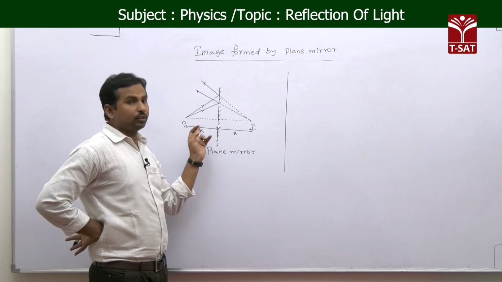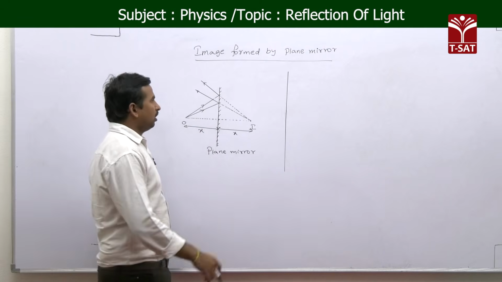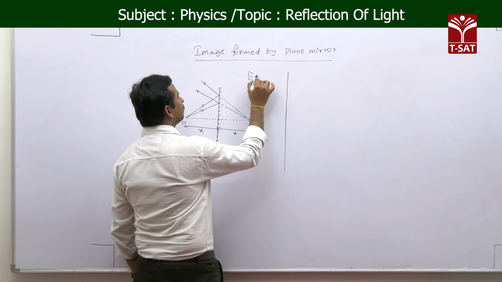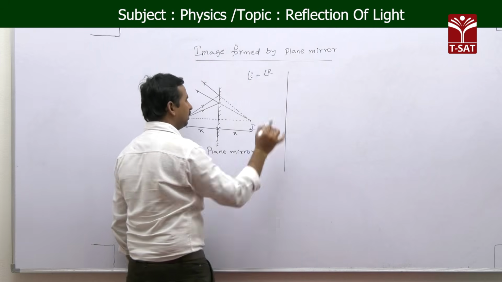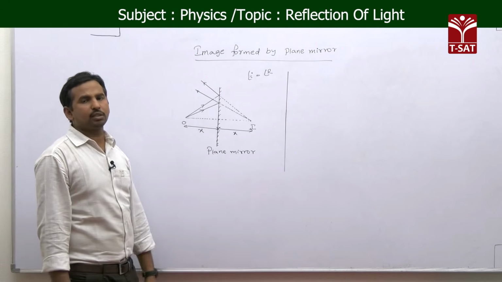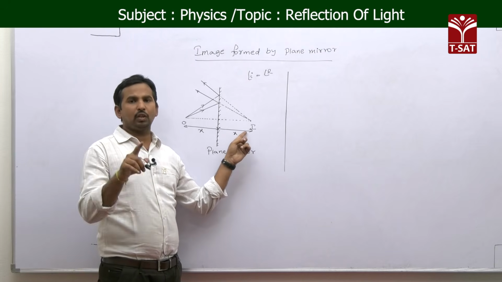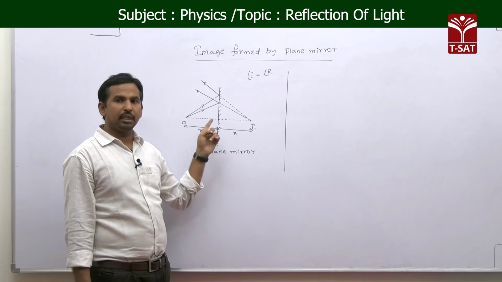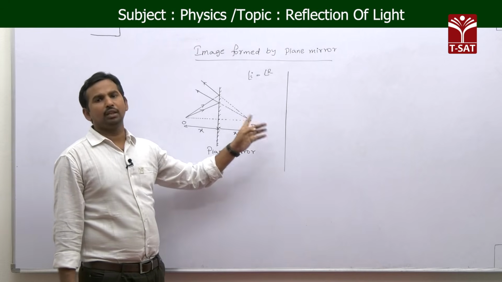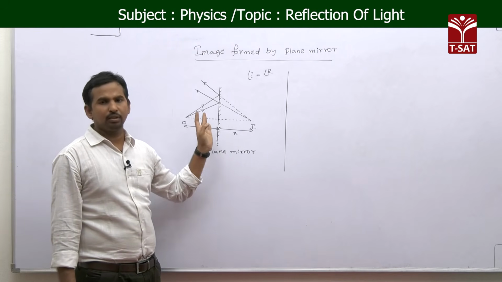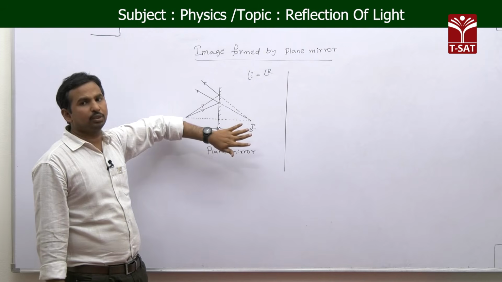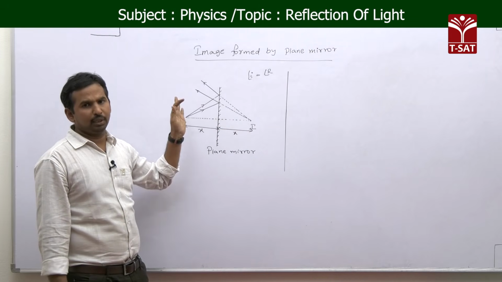So in case of plane mirror images, not only is the angle of incidence equal to the angle of reflection, even the object distance is equal to the image distance. But as the image formed is a virtual image, it forms behind the mirror. This is about the point object image formed by a plane mirror.